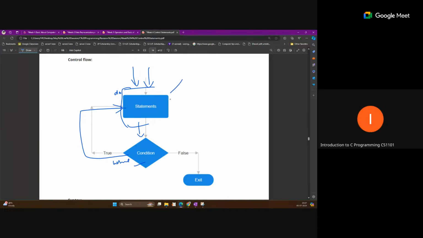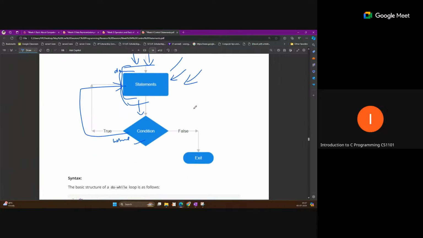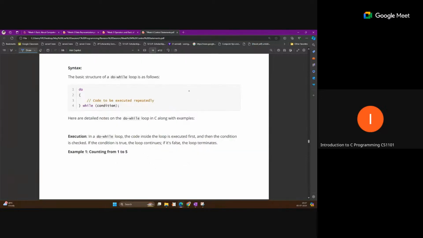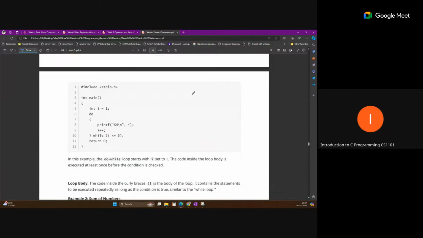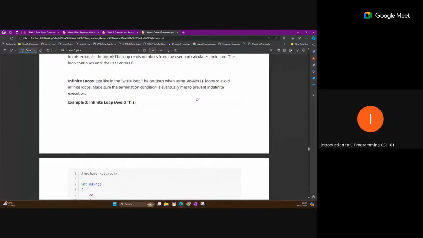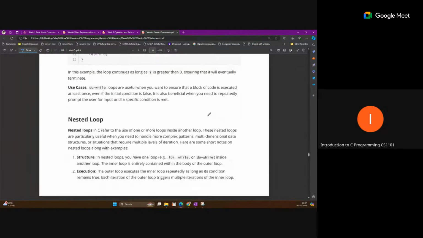So what is the difference between while and do while? In while, the statement part will execute after checking the condition. So if the condition is false the first time, the body will not execute. But here, no matter what the condition is, this body will execute at least one time, and after that we check the condition. We run the statement first and then check the condition. This is the syntax of do while: do, then write the code, and after that while condition. Then sum of numbers example, infinite loop, same things, terminate condition.